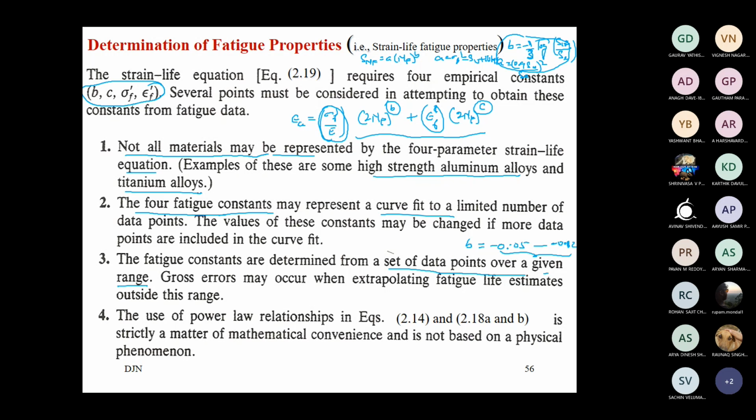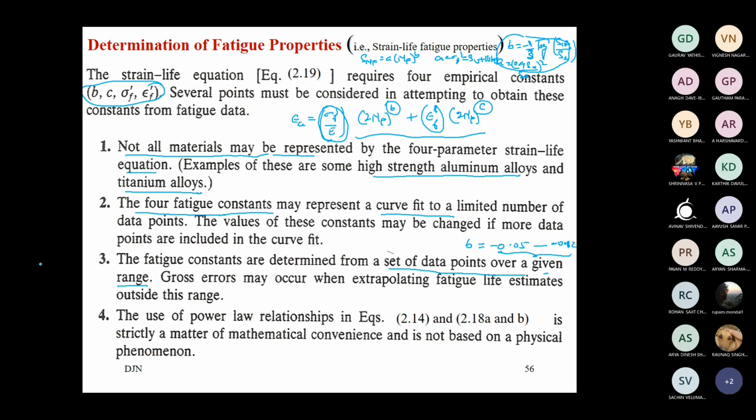This is for steel material, what we are writing. And you know, in steel, there are more than 1,000, 2,000 categories of steels available. Not all the steels also follow the same value. Mild steel you will get different, high strength steel you will find different, alloy steel you will find some other.